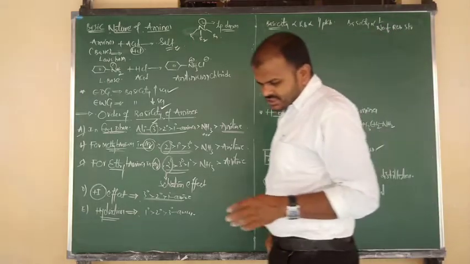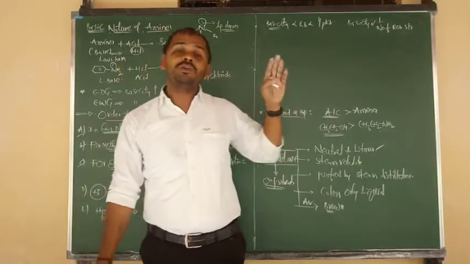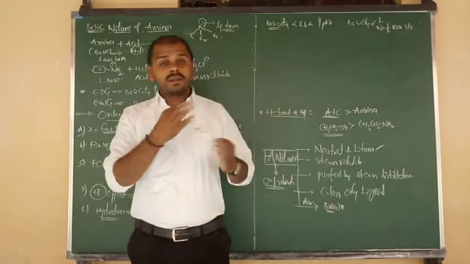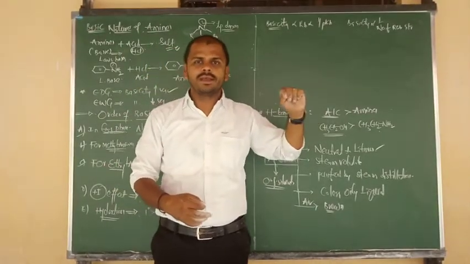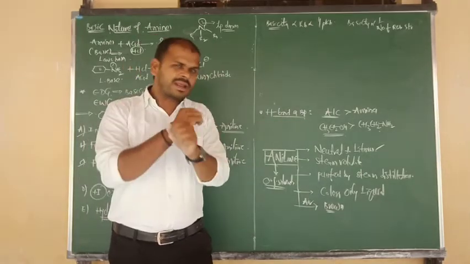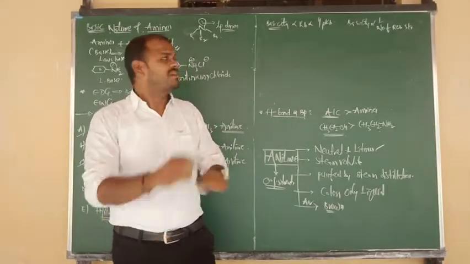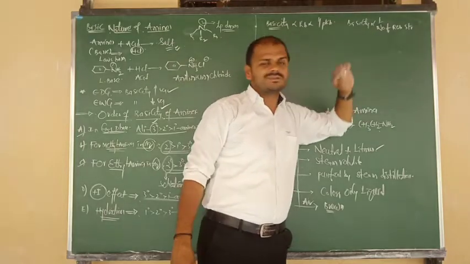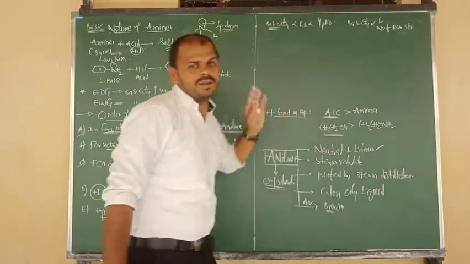Number of resonance structures. Yes, so many times I have told you in phenols and carboxylic acids, as the number of resonance structures increases, their acidic nature increases. So acidic nature depends on resonance, but basic nature is inverse. So as the number of resonating structures increases, their basic nature decreases.